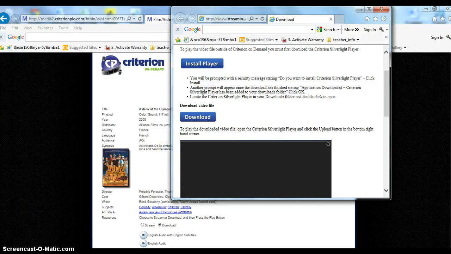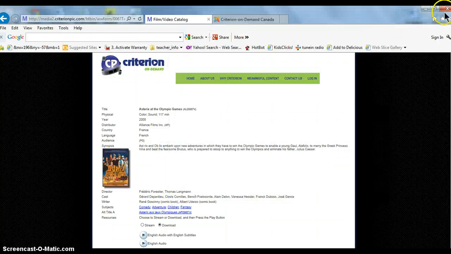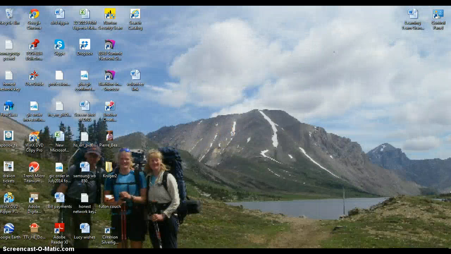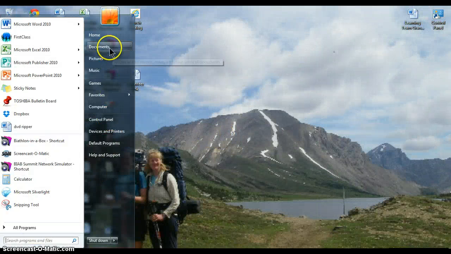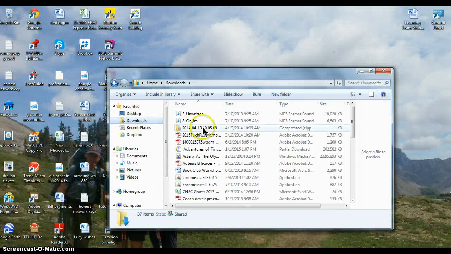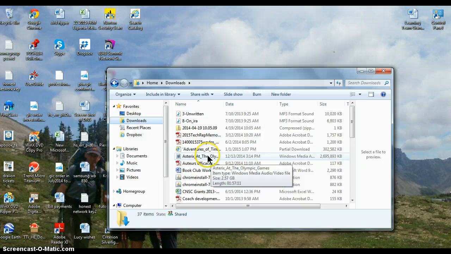So I'll close all of these down, close all the tabs. And you'll notice that if I look in my downloads, Tintin is downloading, but I have Asterix at the Olympics already downloaded that I did a while ago.